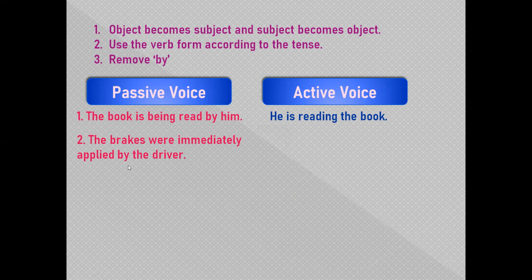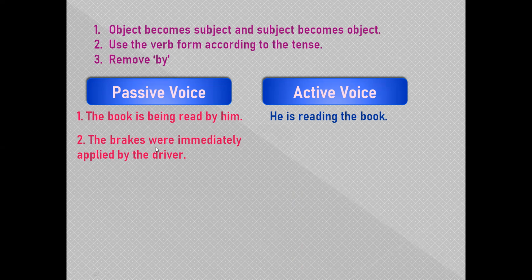The brakes were immediately applied by the driver. Here, were tells that the sentence is in simple past. When you convert a sentence from active to passive in simple past tense, in active voice the form of the verb will be the second form. So we will have to remove the verb were from here.